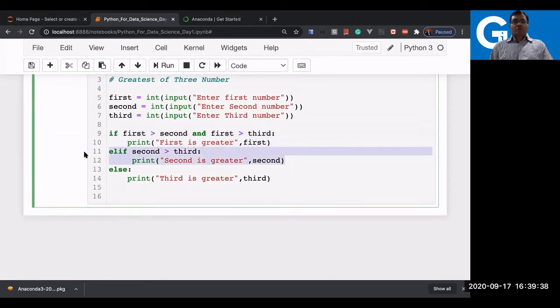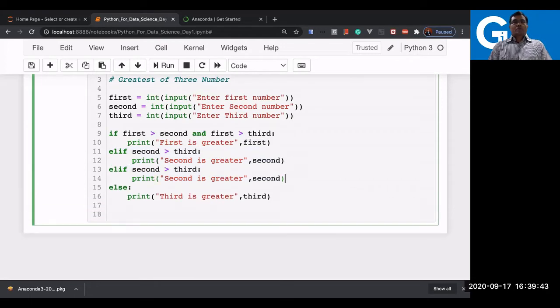How to add one more elif? You can simply write elif. Let's say here I'm writing the elif second logical equal to third, then number second equal third, and not printing anything, let's say.